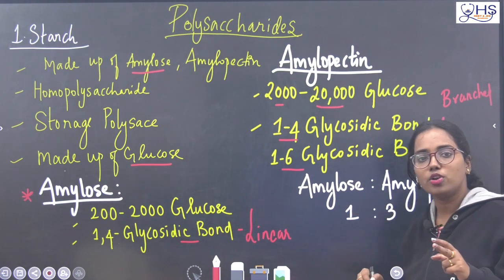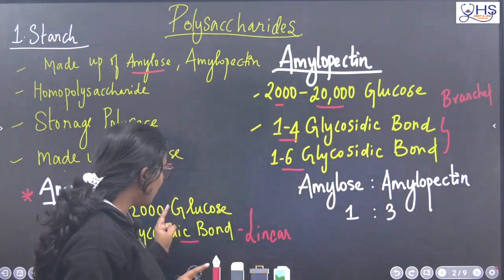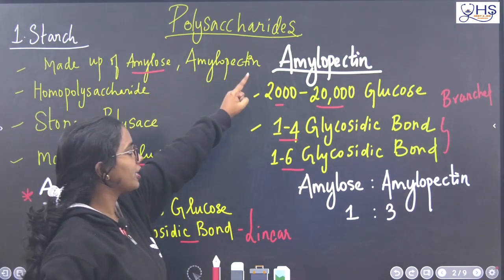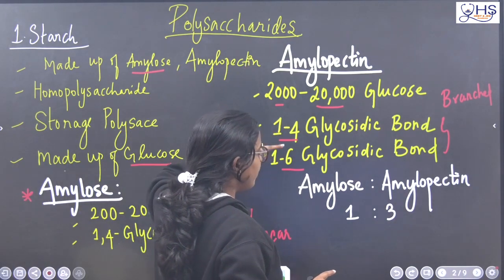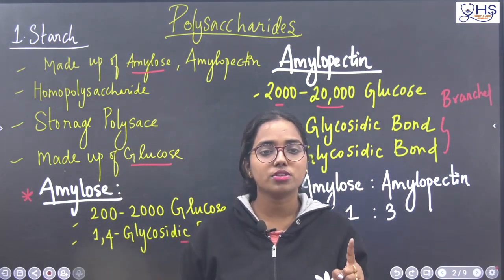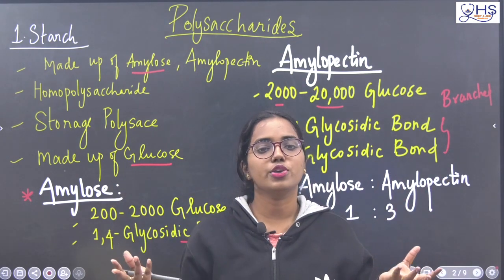So, now you can tell that starch is made up of amylose and amylopectin, and there is a difference in the bonding structure. In amylose, the bond present is a 1,4 glycosidic bond. In amylopectin, it is made up of 1,4 and 1,6 glycosidic bonds. Once again, a glycosidic bond is a bond present between two different monosaccharide units.